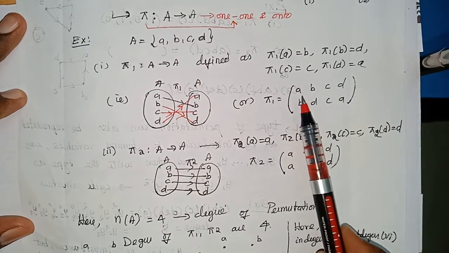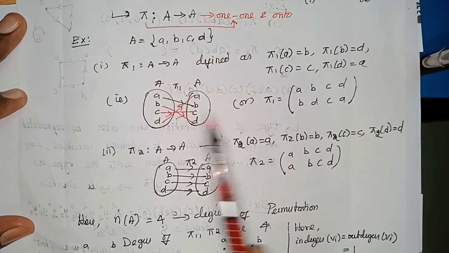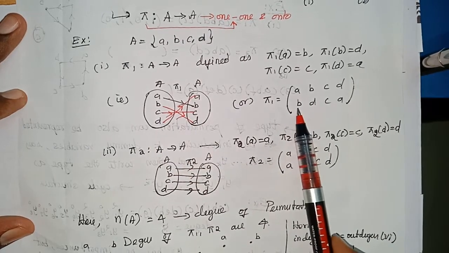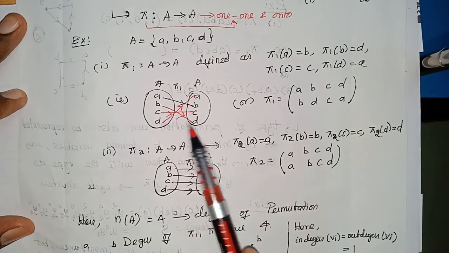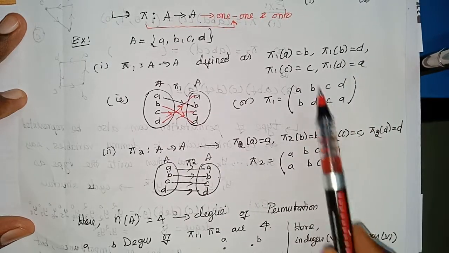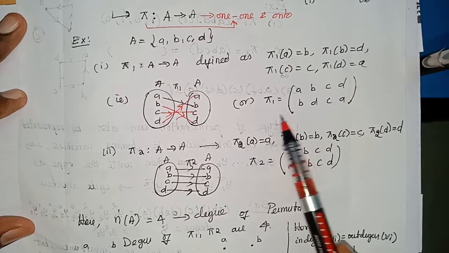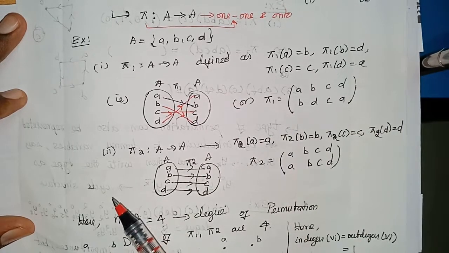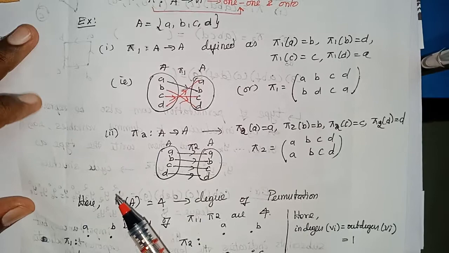Now below that, you write the image of A. What is the image of A? B. What is the image of B? D. B maps to D. Image of C is C. Image of D is A. This is another way of representing a permutation. Let us see one more example.